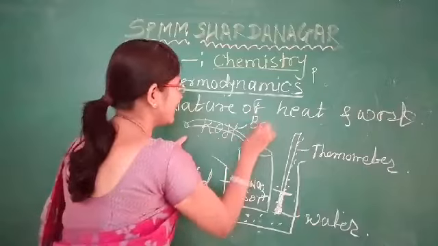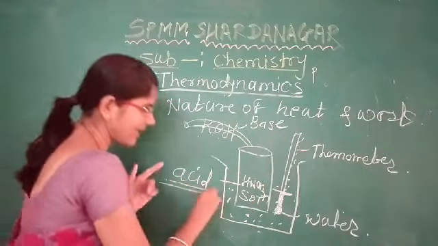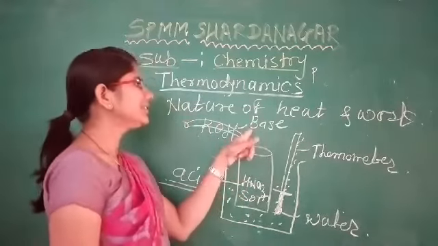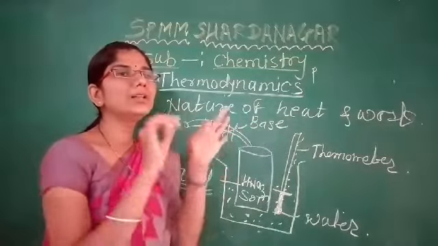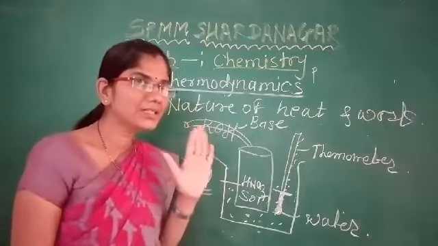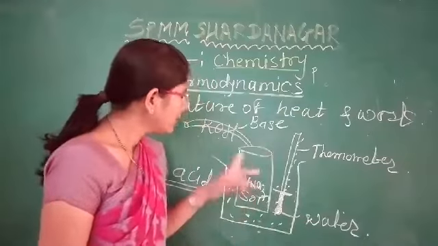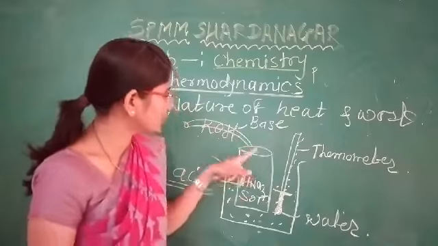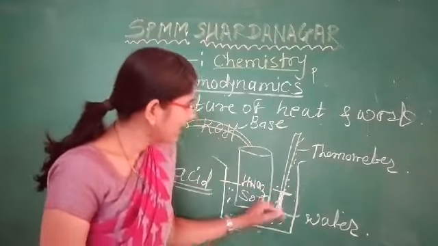KOH is a base and HNO3 is an acid, and therefore the acid reacts with the added base, and it gives a simple neutralization reaction. Carefully you have to hear what happened here.